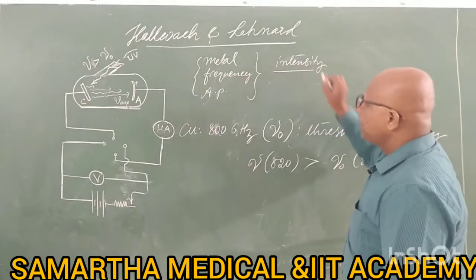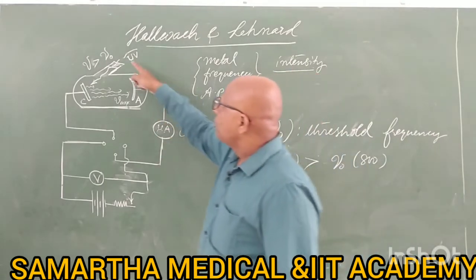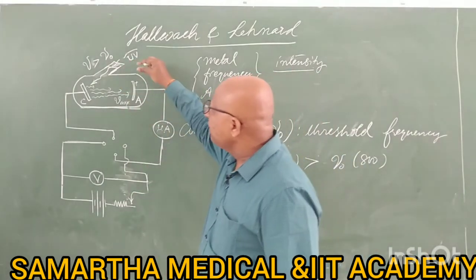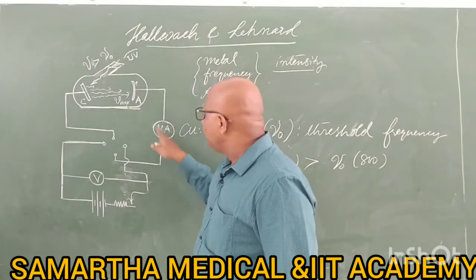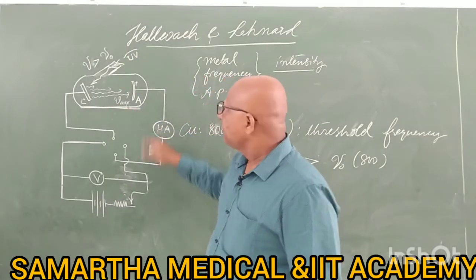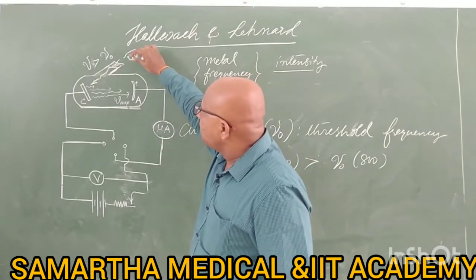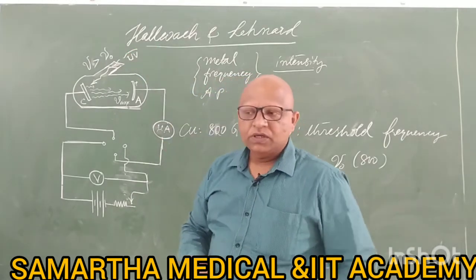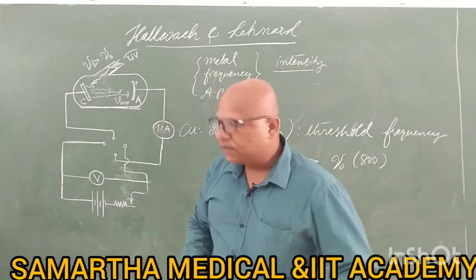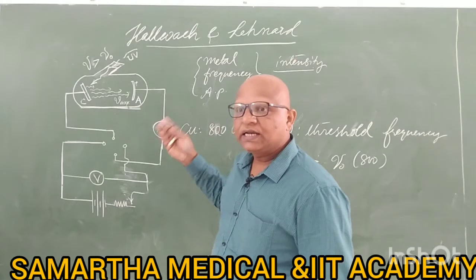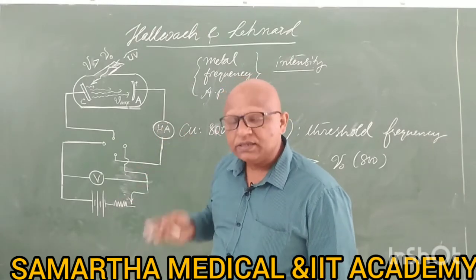Now we are trying with intensity. First we try very dim light and observe the amount of current. Dim light, less current. If you increase the brightness of the light, the photoelectric current also increases.